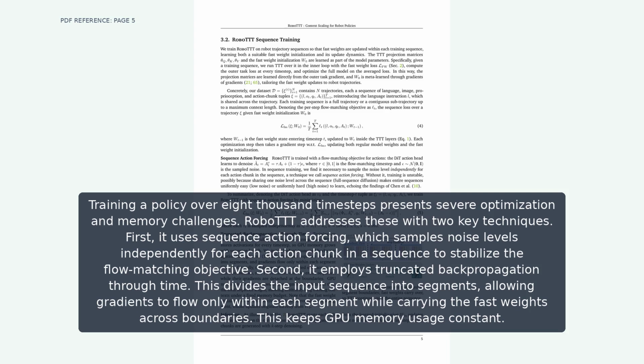Training a policy over 8,000 timesteps presents severe optimization and memory challenges. RoboTTT addresses these with 2 key techniques. First, it uses sequence action forcing, which samples noise levels independently for each action chunk in a sequence to stabilize the flow matching objective. Second, it employs truncated backpropagation through time. This divides the input sequence into segments, allowing gradients to flow only within each segment while carrying the fast weights across boundaries. This keeps GPU memory usage constant.